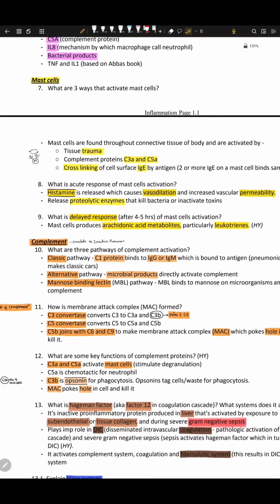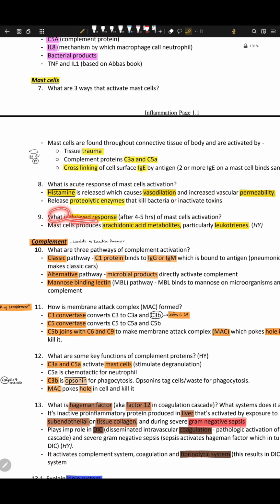What is the acute response of mast cells? What happens when they are activated? First of all, they release something called histamine. It's a neurotransmitter, and it causes vasodilation. Vasodilation means the arteriole diameter increases, and vascular permeability increases at the post-venular capillaries through fenestration and pericytes. They also release proteolytic enzymes. Proteo means protein, lytic means destroying. Proteolytic enzymes kill bacteria and inactivate toxins.